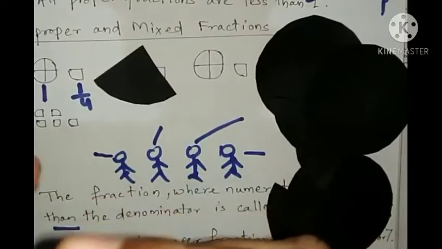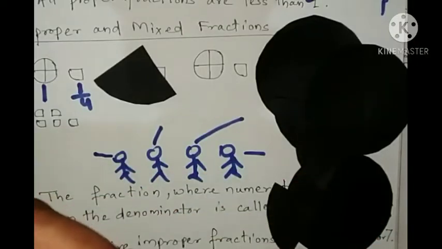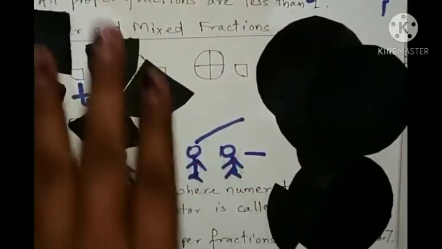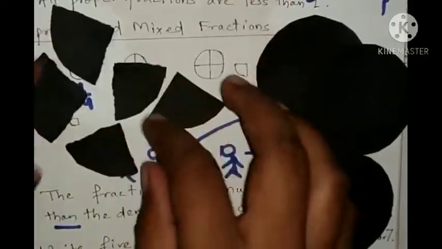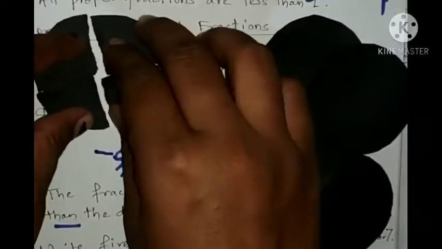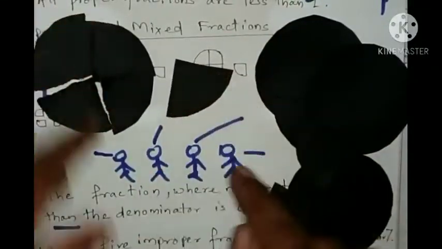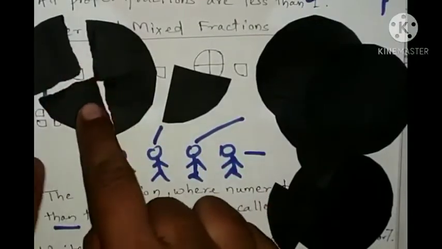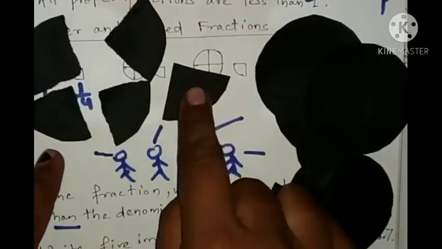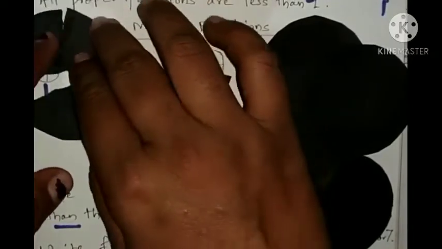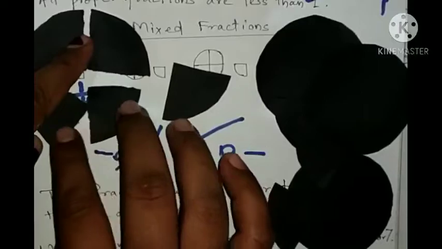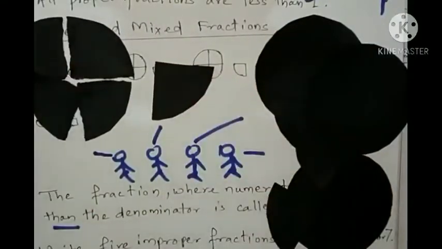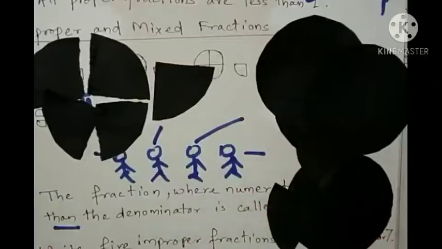So look at here what I am making. How many parts do I have? 5 parts. So I cannot say one part as 1/5. Why? Because these 4 are making a whole. This is not making a whole. This is a part of a whole. So this is 1/4, 1/4, 1/4, 1/4. This is also 1/4. So 1/4, 2/4, 3/4, 4/4. Then this is what? 5/4. I can say them as 5/4.